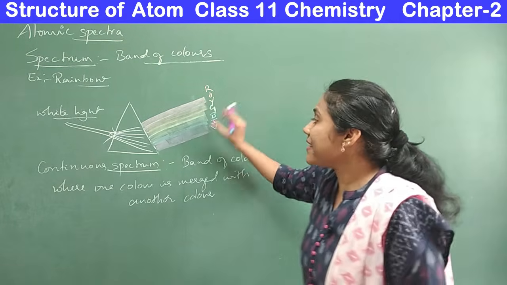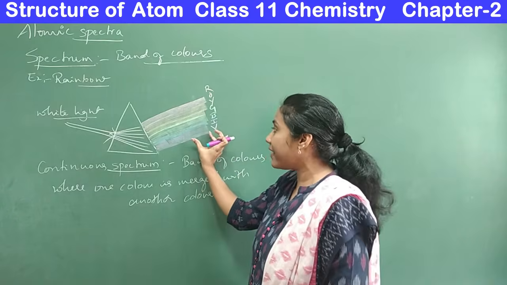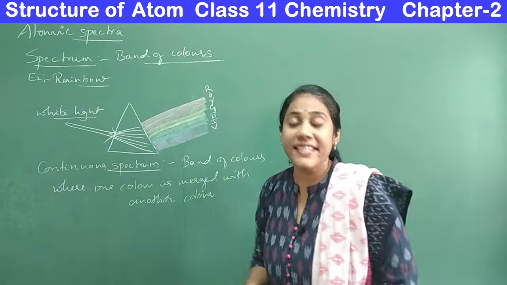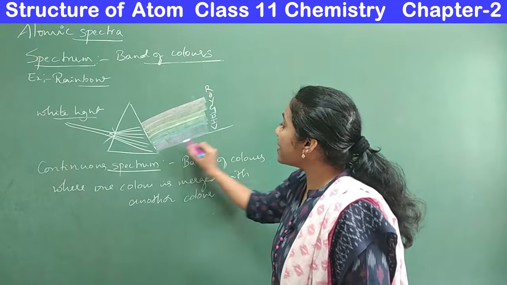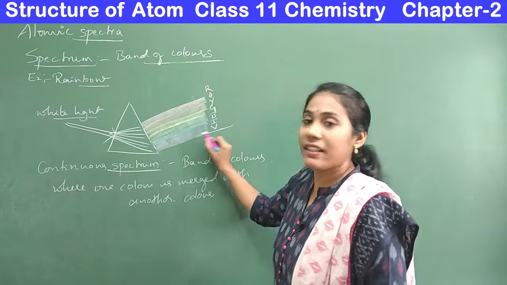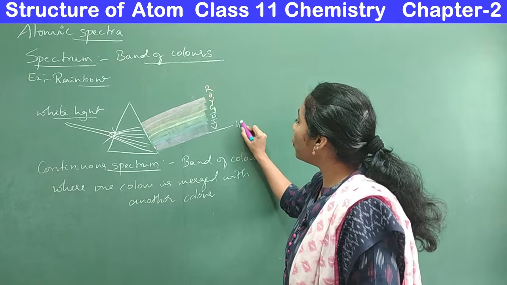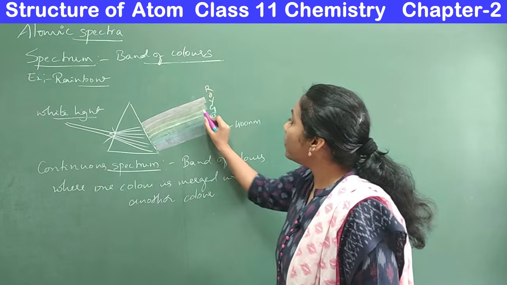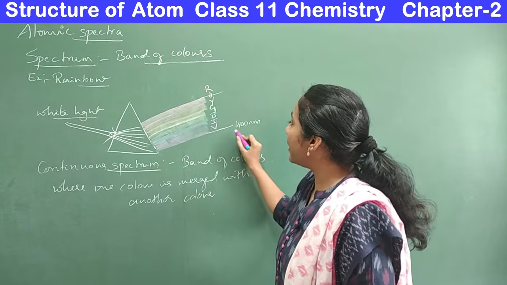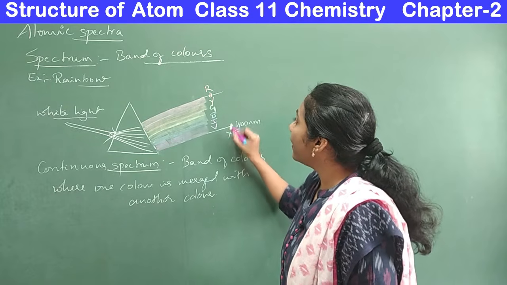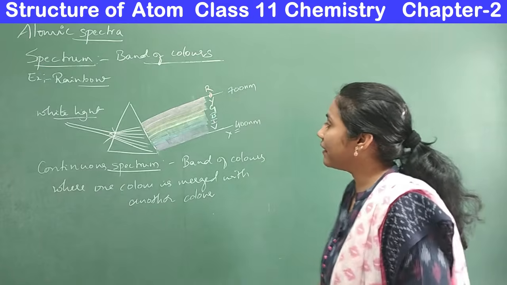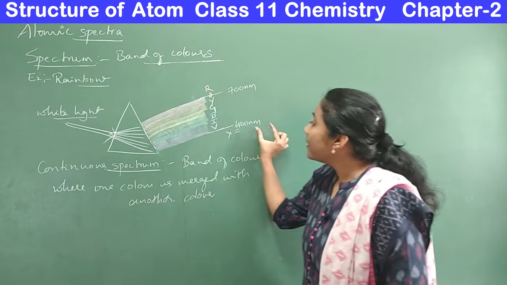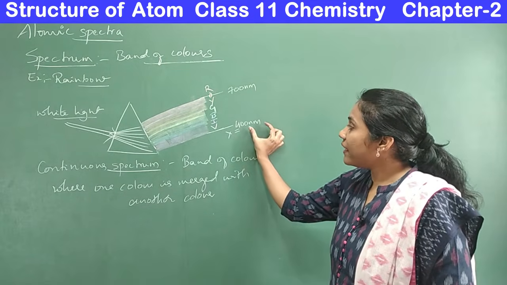So here, what do you mean by a color? Right? Color means it's a radiation. It's a radiation with certain frequency and lambda. Can you tell me what is the lambda value of this violet color radiation? It is 400 nanometer. Lambda means wavelength. Okay. So here the red radiation has 700 nanometer. Right? So violet radiation has a wavelength of 400 nanometer.